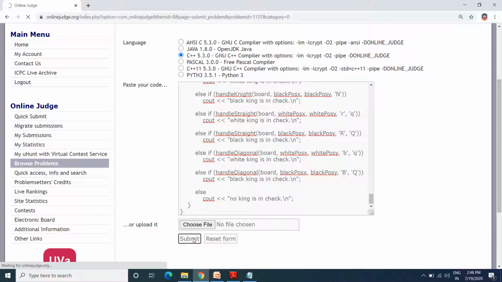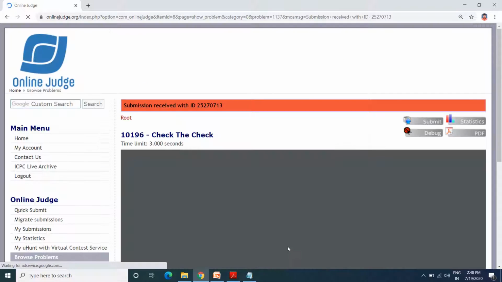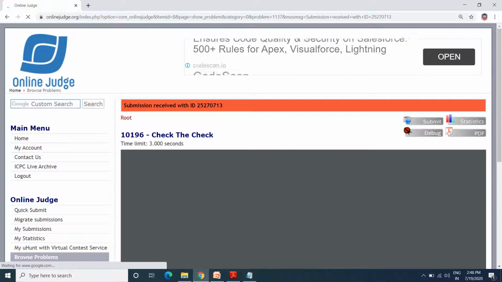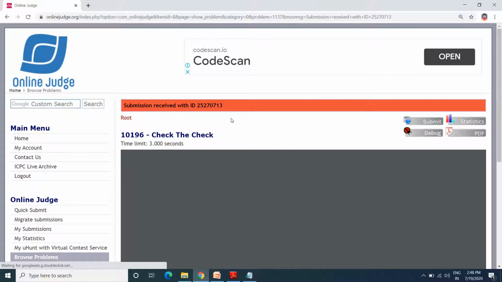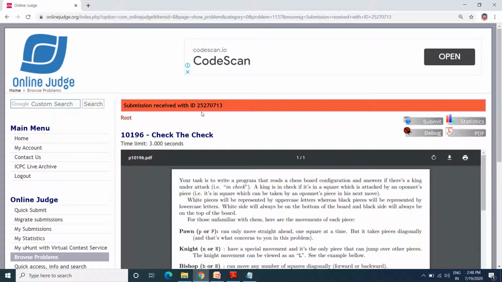Once you click on the submit button, you will get a message that says submission received with ID number. This ID will be used for reference purposes.